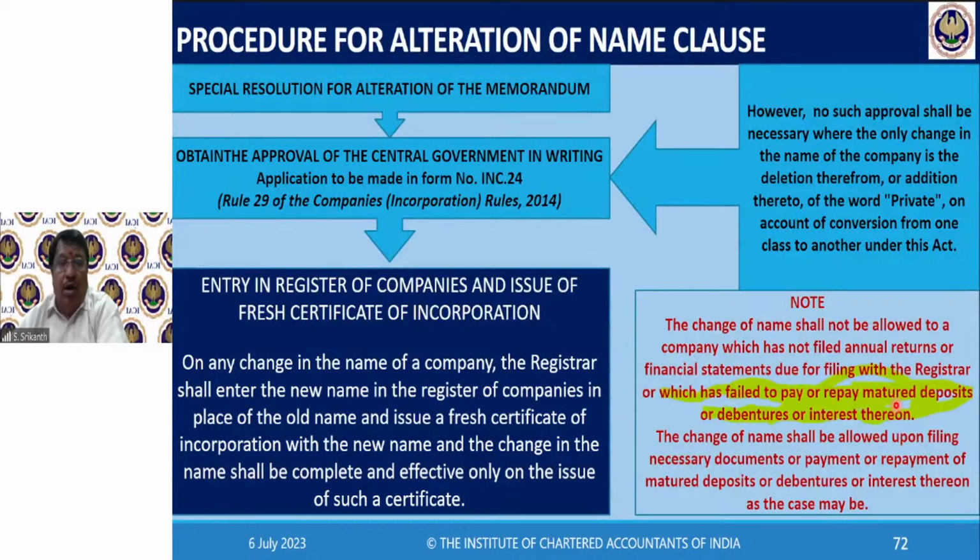Okay. So to my knowledge, in those days, I don't know what it is now, because today it's an electronic thing. In those days, we used to surrender the original certificate of incorporation signed by ROC, and they will issue a fresh certificate of incorporation. Now I think it will be the same thing, except that there is no concept of surrender because it is online. There is no need for surrender.